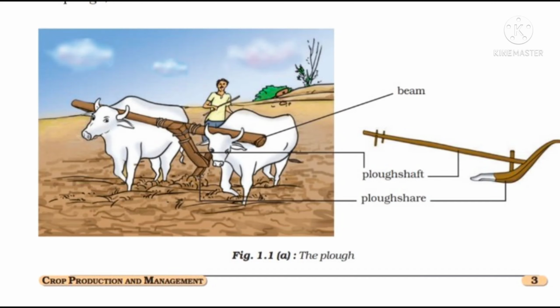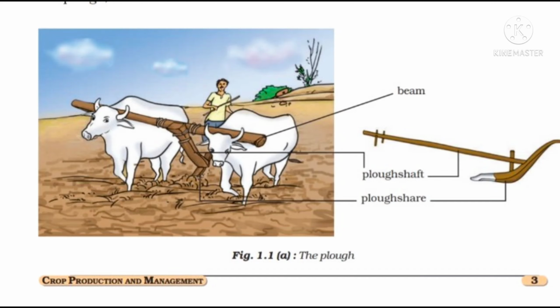Then the other end is attached to a beam which is placed on the bull's neck. You can see it is attached to the bull's neck. Now, to operate this, one pair of bulls or any other pair of animals, like horses, so one pair of bulls and a man can easily operate this plow.